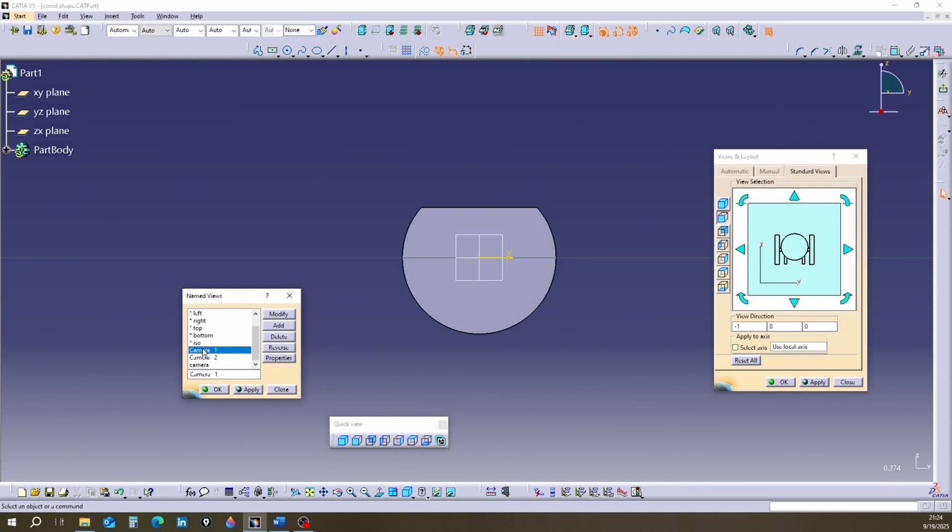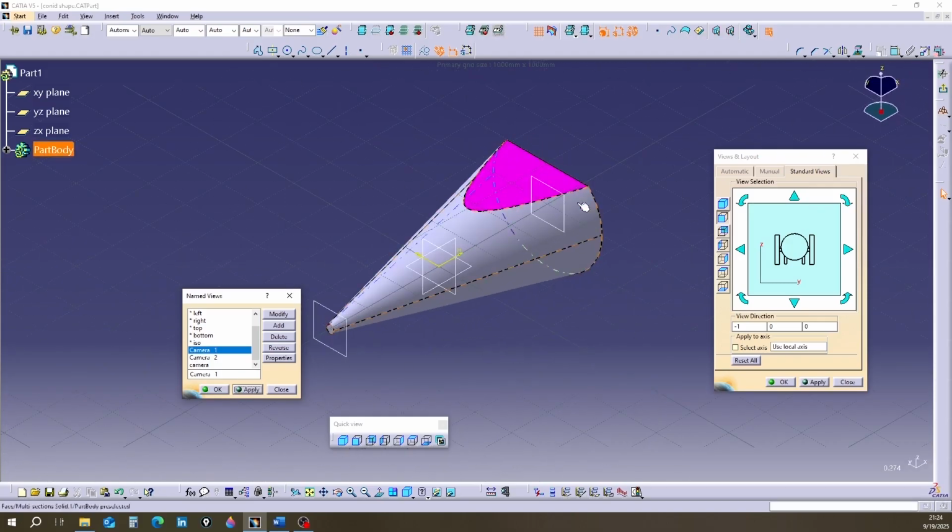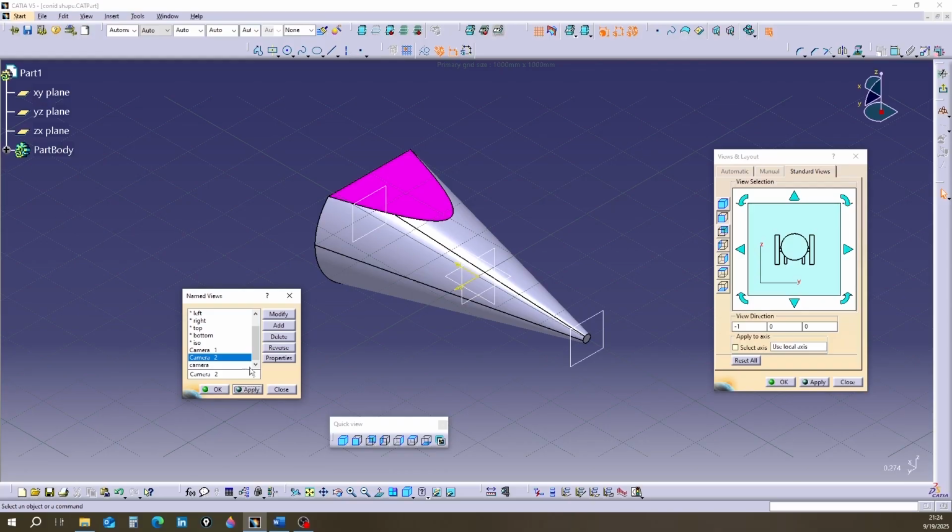Now I click on camera 1 and press Apply. You can see that the shape returned to its previous state. If you want to delete this view state, you just have to click on it to make it blue, then click on the Delete tab. In the named view window, if we click on Reverse, the viewing direction is reversed.